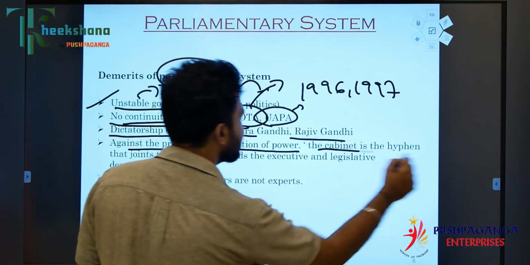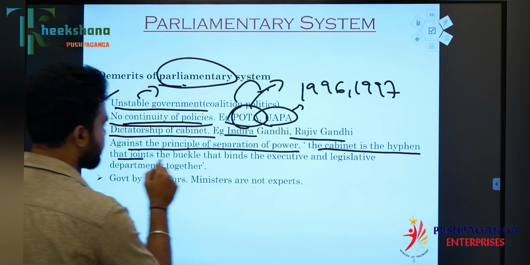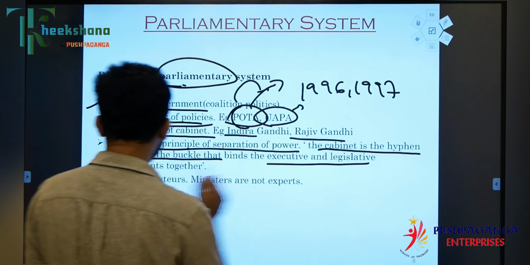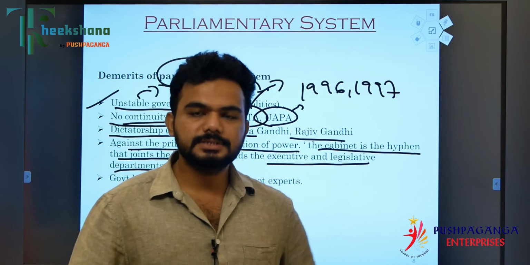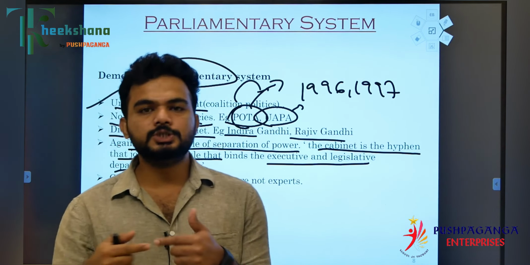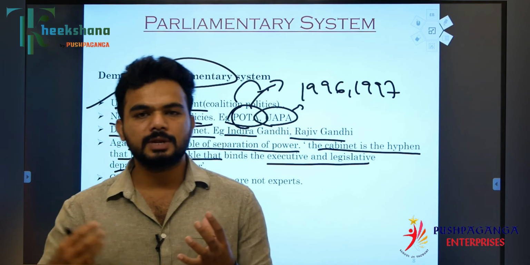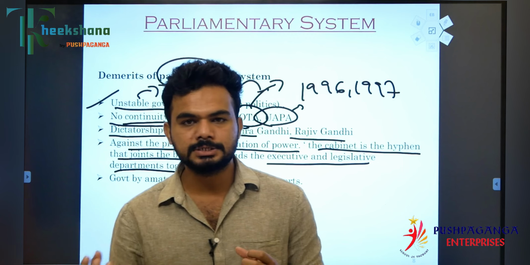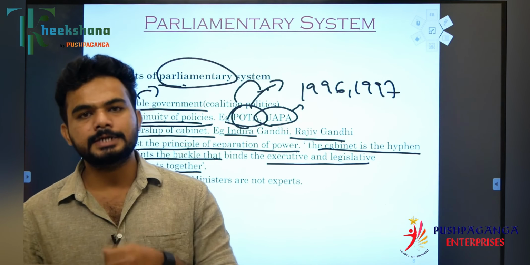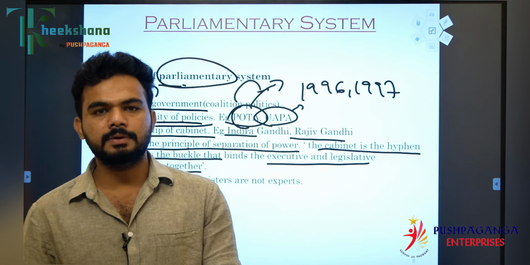The cabinet is the hyphen that joins, the buckle that binds the executive and the legislature departments together. So the cabinet is a buckle. It's a joint between the executive and the legislature. So executive, the council of ministers, and the legislature, the parliament, the cabinet decides what are the policies that we need to continue.